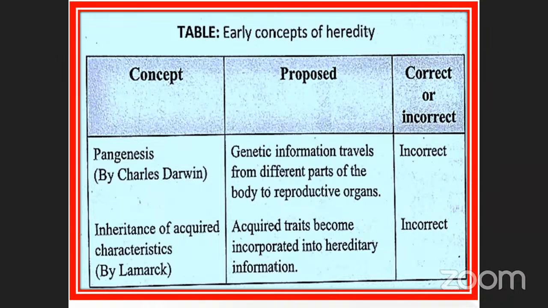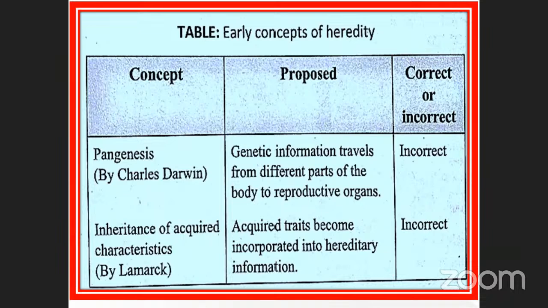Genetic information does not travel from different parts of the body to reproductive organs only. If it were changed to, say, chromosomes, it would be correct.